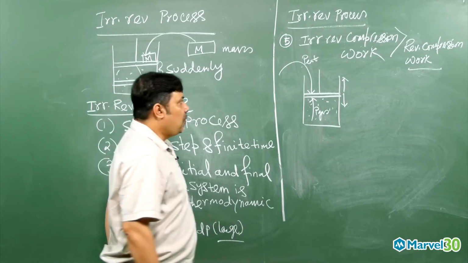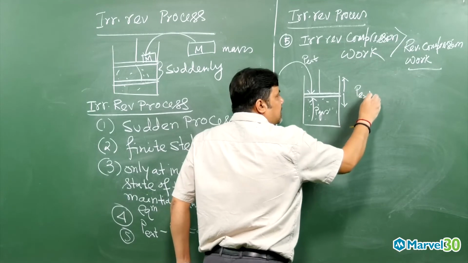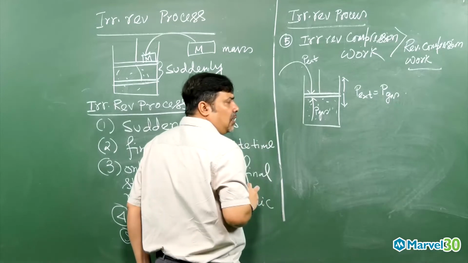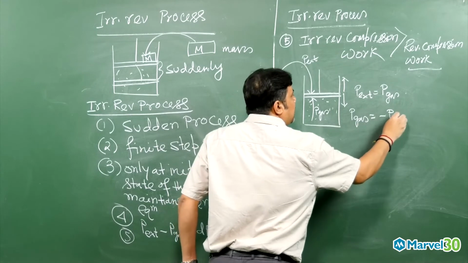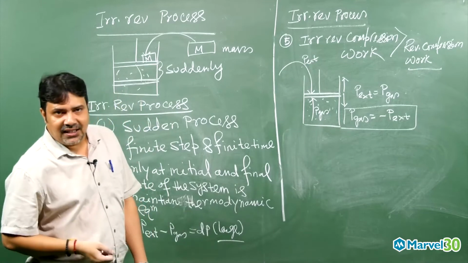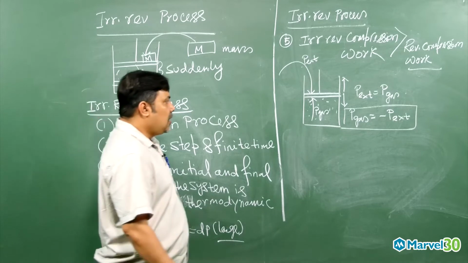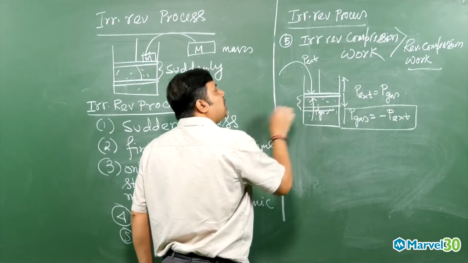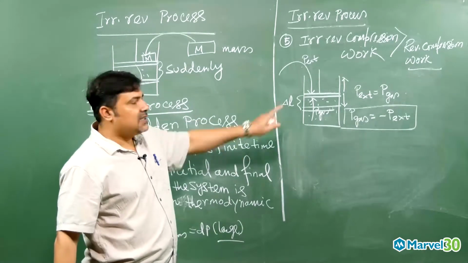When the piston is not moving, P external equals P gas. But since both have the same magnitude and different directions, we can write P gas equals minus P external. Suppose the piston moves from here to here. This distance I am calling delta L. Clear? This distance is delta L.